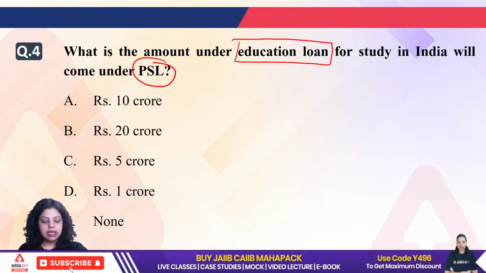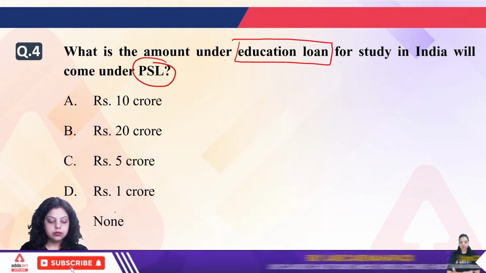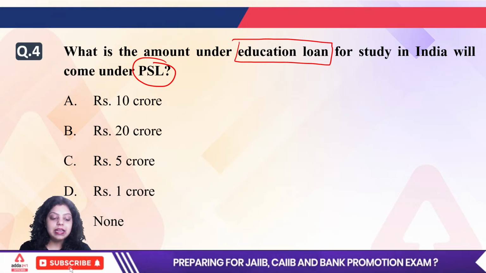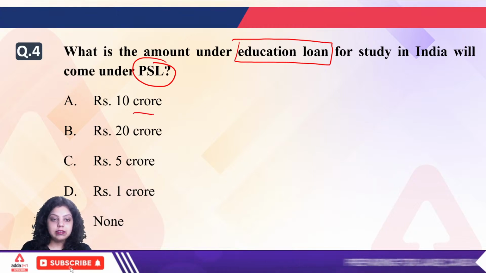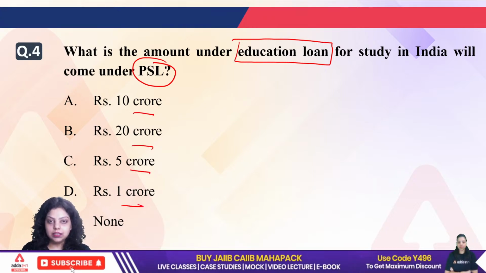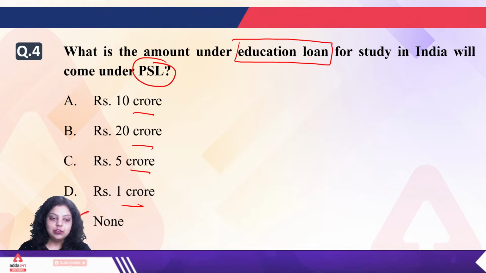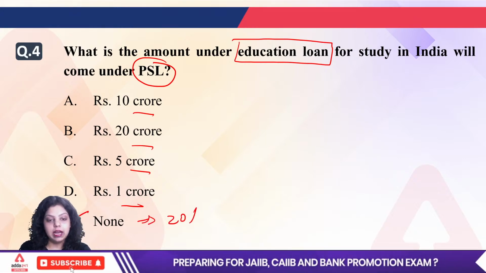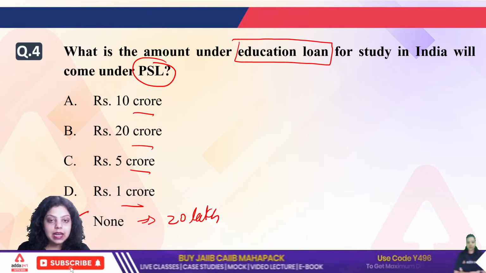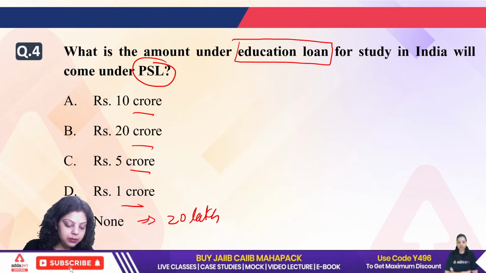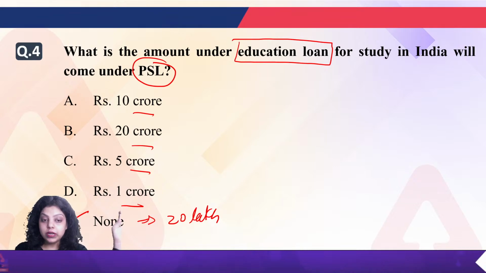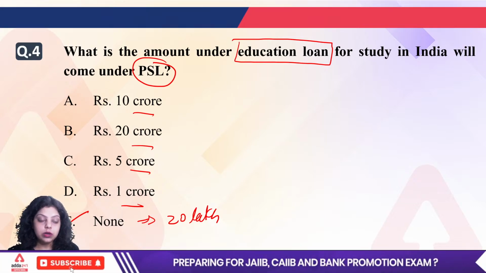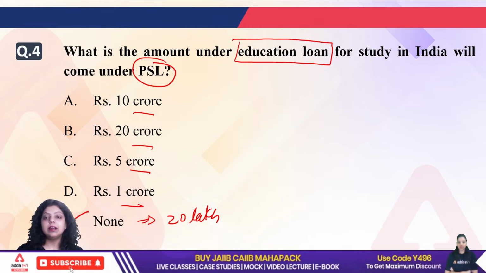Yeah, very good. The right answer will be your... No, it's not lakh, it is crores. Okay, it is crores. That's why I added the other option, that is none of the above. The right answer will be your none of the above, and the actual amount is your 20 lakh. It was 10 lakh earlier, but it was changed by Reserve Bank of India. Now it is 20 lakh. Okay, so right answer will be your none of these. 20 lakh is the educational loan given under the PSL for study in India.